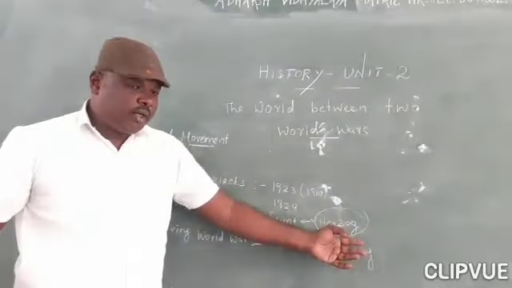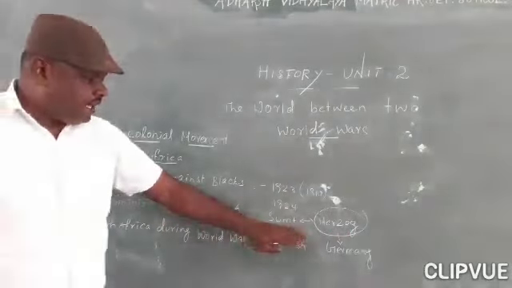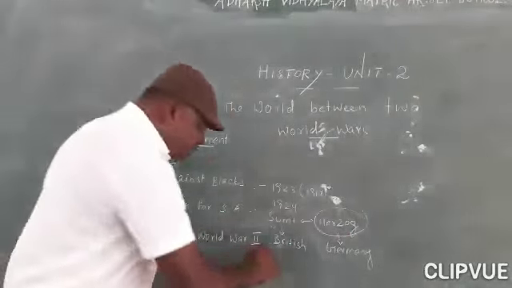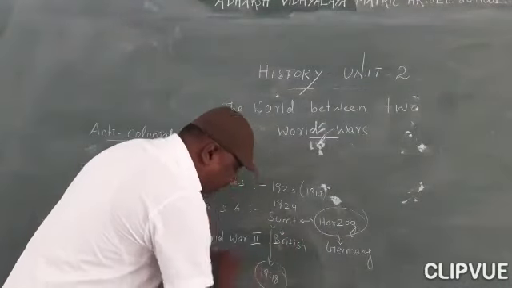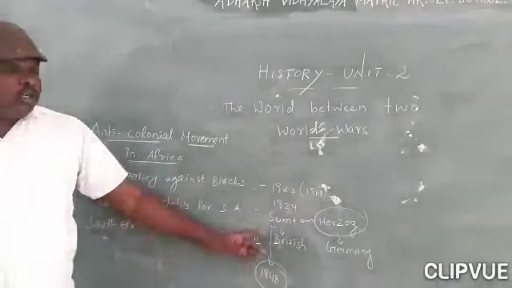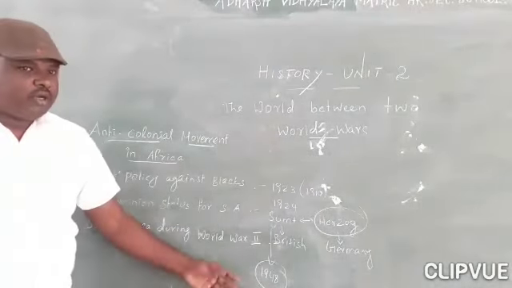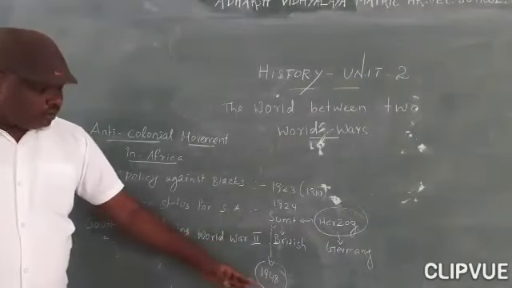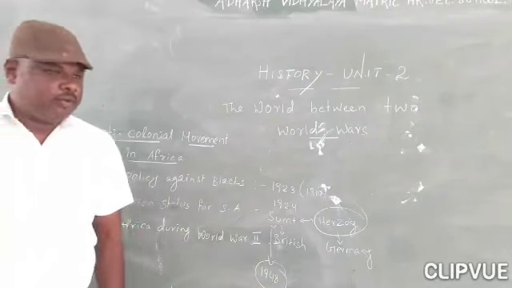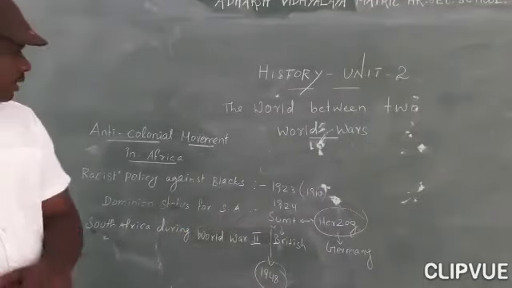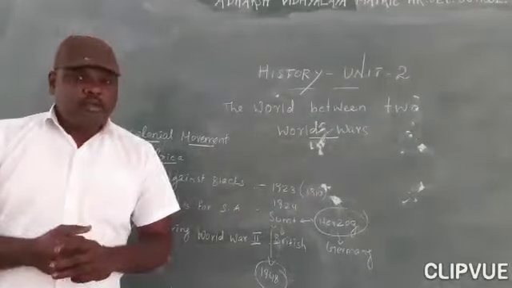So now the South African Party and the Unionist Party were freely administered under the leadership of John Smuts until 1948. Till 1948, without any problem, John Smuts administered South Africa. Even in the aftermath of the war, till 1948, he continued the administration in South Africa. Okay, students, so this is about the anti-colonial movement in Africa. Tomorrow we'll see a new topic.